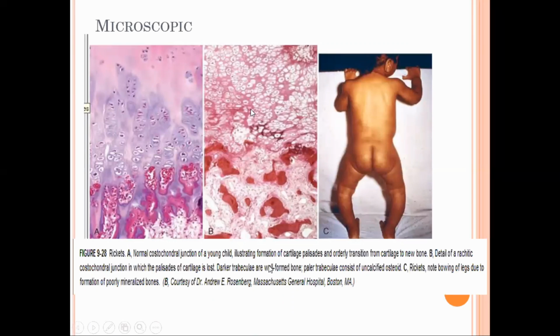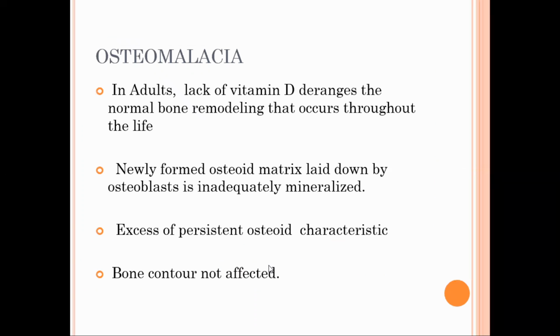Okay, and there is not the proper transition from the cartilage into the bone, resulting in the formation of bowing of the legs. There is poorly formed, poorly mineralized bone, so it leads to bowing of the legs. Yes, understood?